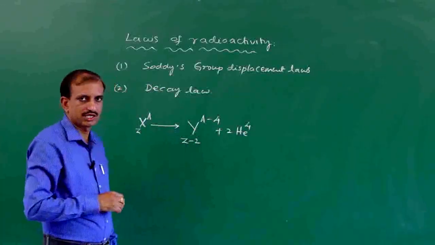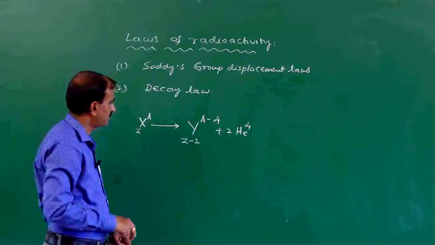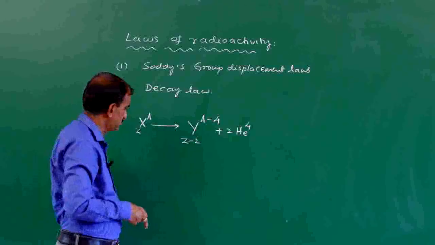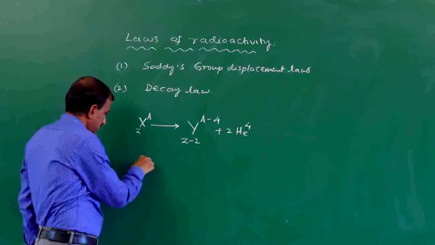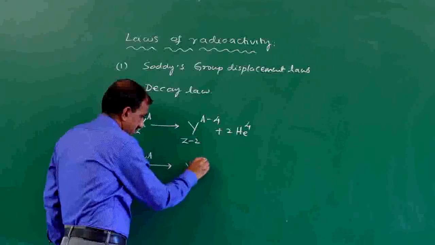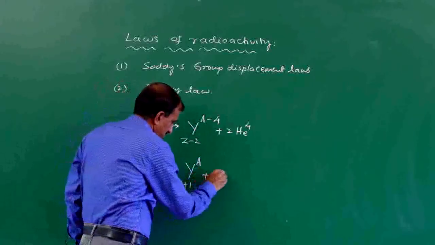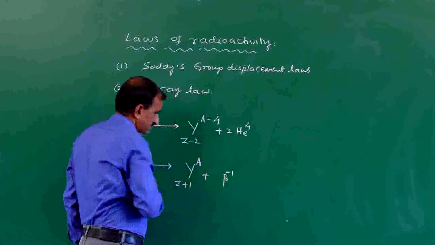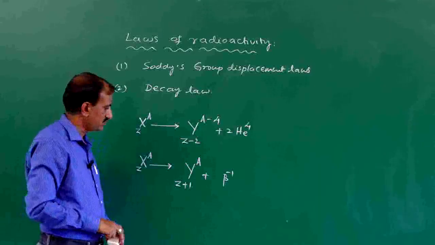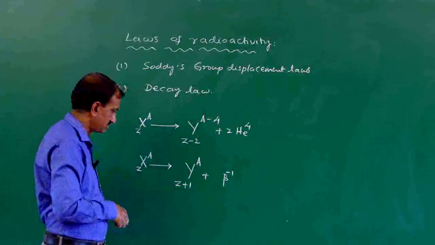Next, when a radioactive nucleus emits a beta particle, its mass number is unchanged, but its atomic number increases by 1 unit.